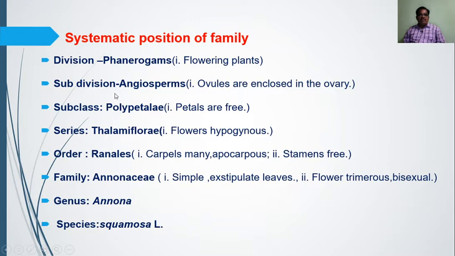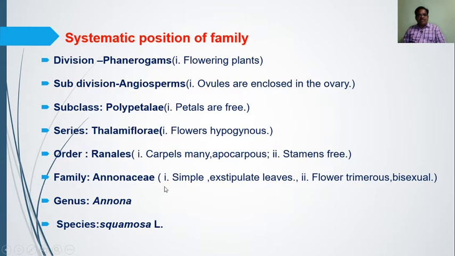As this plant is polypetalous, it is included in Polypetalae. Petals are always free. Then the series is Thalamiflorae. What are the characters? The flowers are hypogynous and there is a conical, or cone-shaped, thalamus. Then the order is Ranales. What are the characters of this one? Carpels are many and free, that is apocarpous, and stamens are also free. Means carpels and stamens both are free.